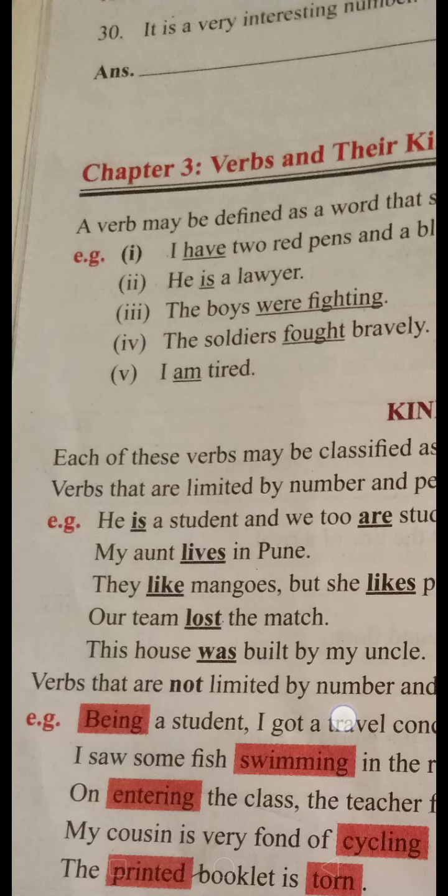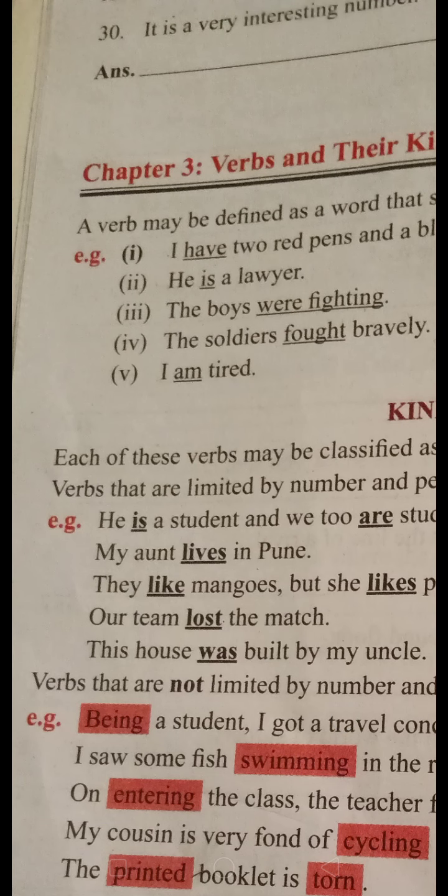He is a student, so it is limited by number. He is a third person singular, that's why the verb is "is". With he, she, it, we are using "is". And with we, you, they, we use "are", because we is the plural form of the subject. If the subject changes, then the verb form also changes. See in this first example.